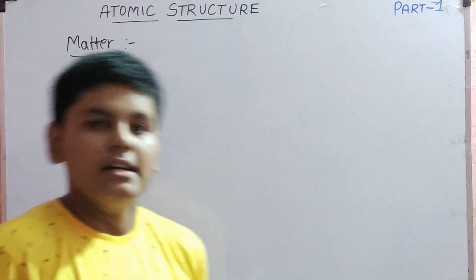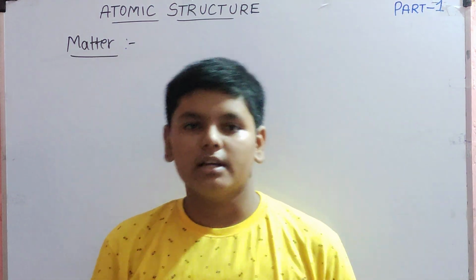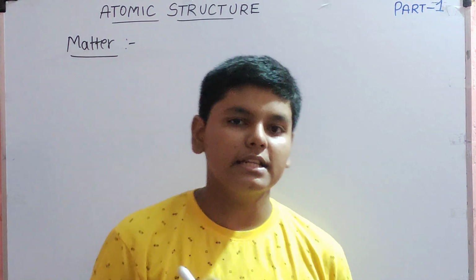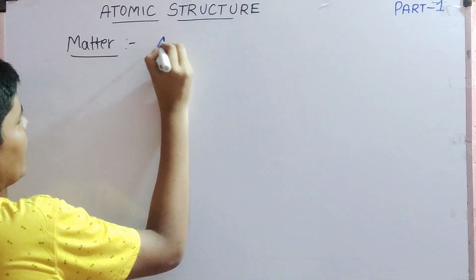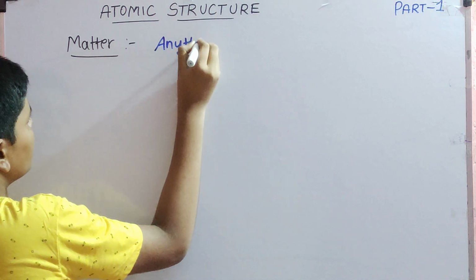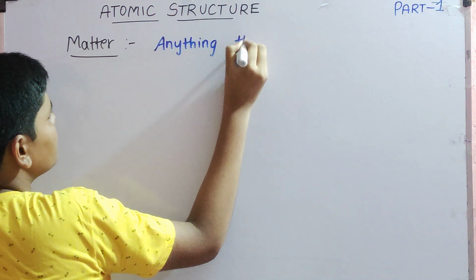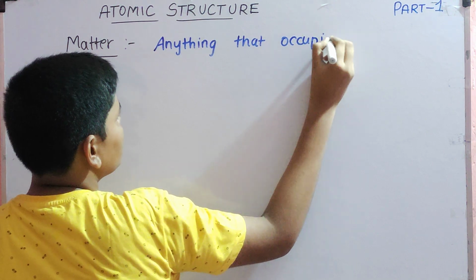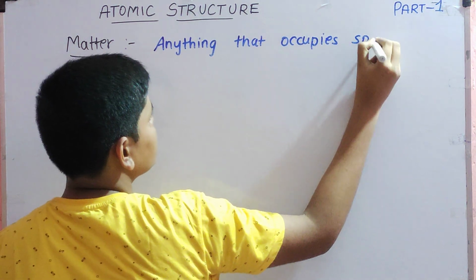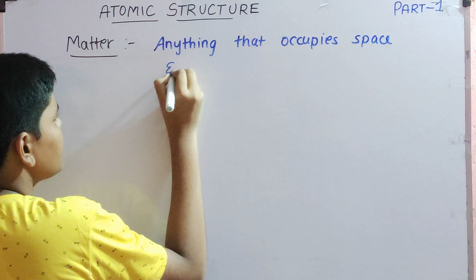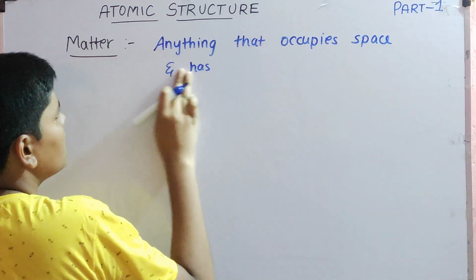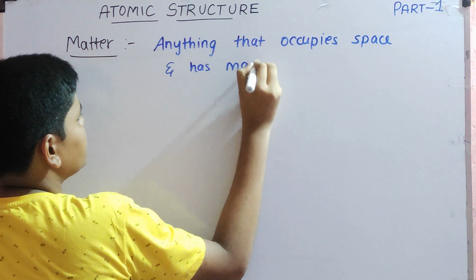What is matter? Basically, from a young age, we are learning what is matter. The very basic definition of matter is anything that occupies space and has mass is called matter.